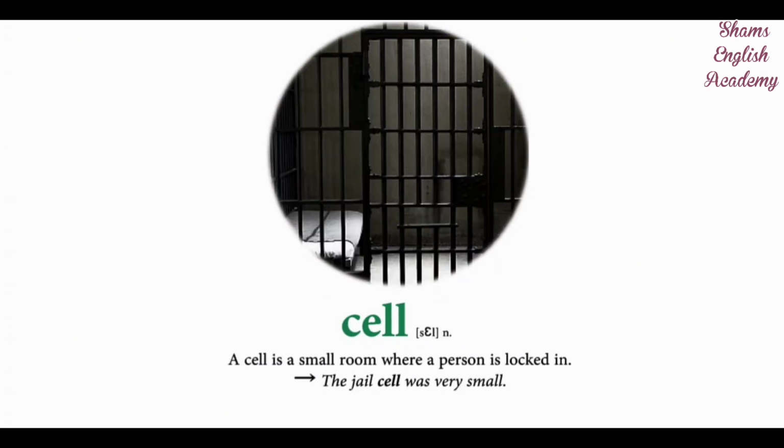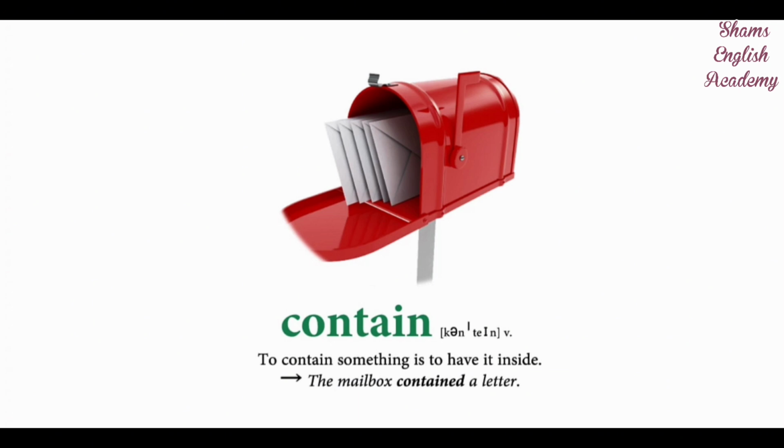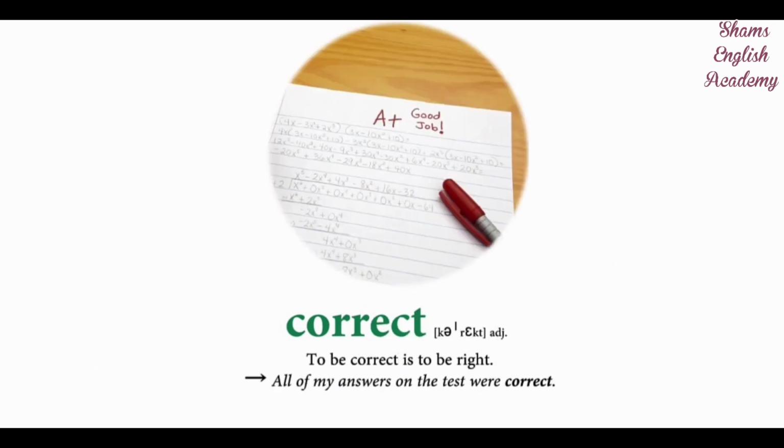Cell. A cell is a small room where a person is locked in. The jail cell was very small. Contain. To contain something is to have it inside. The mailbox contained a letter. Correct. To be correct is to be right. All of my answers on the test were correct.